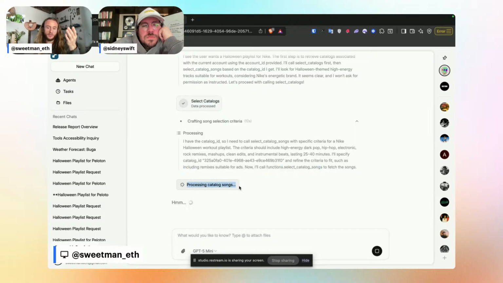So this could be a process that takes a while. We could update this to give more customer interface feedback. But for now, we're here. Where I'm going next, you'll see when it finishes, we're using the same tool component as for uploads. So it'll show the songs that it picked.